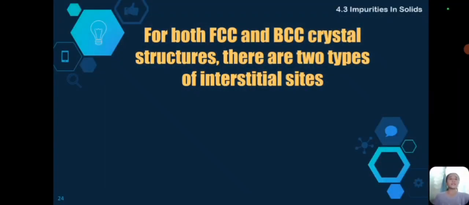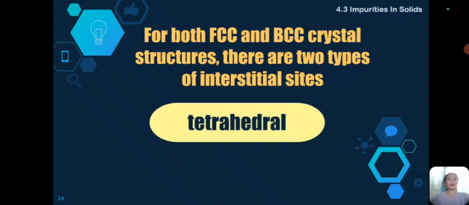For both FCC and BCC crystal structure, there are two types of interstitial sites. But first, let's talk muna what is FCC and BCC crystal structures. FCC is a face-centered cubic, and BCC is a body-centered cubic. These are the two types of arrangement of atoms in a solid material. The first type of interstitial sites is a tetrahedral. A tetrahedral arrangement is four atoms surround a central atom, forming a pyramid-like shape. This arrangement is common in materials with FCC crystal structure.